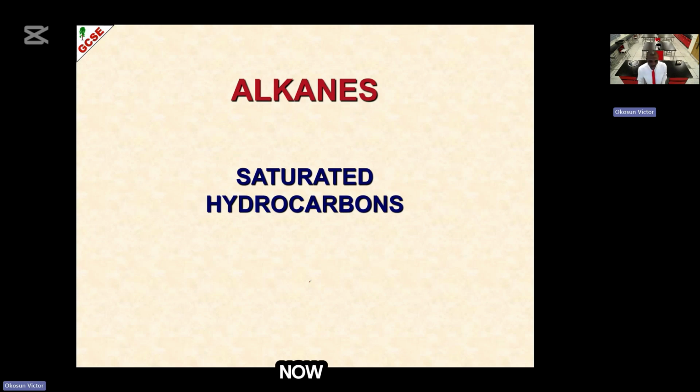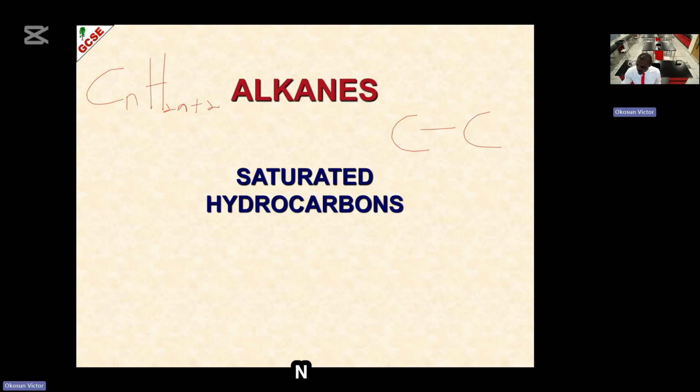Alkanes are called saturated hydrocarbons. What did I say? Alkanes are called saturated hydrocarbons. Why do we call them saturated hydrocarbons? Because the bond between carbon and carbon in alkanes is a single bond. In other words, saturated hydrocarbons are hydrocarbons that have just single bonds. So do not forget, the formula for alkane is CnH2n+2.